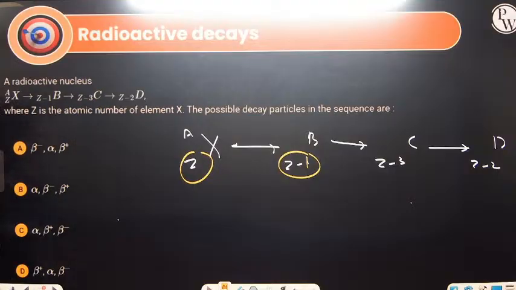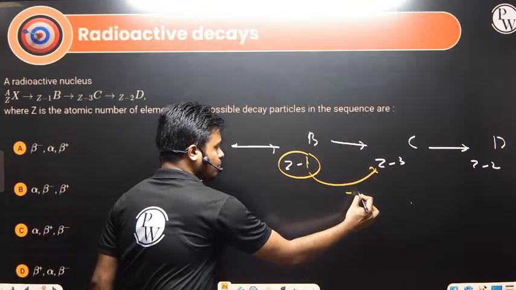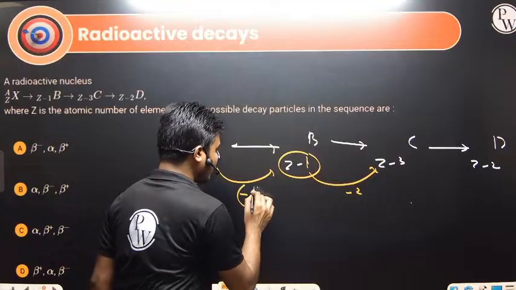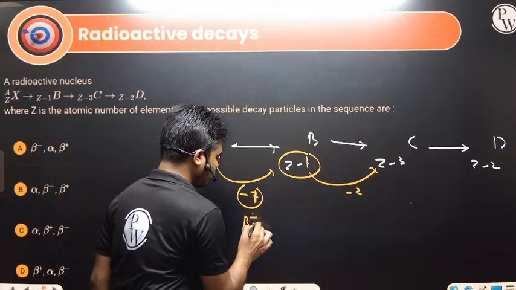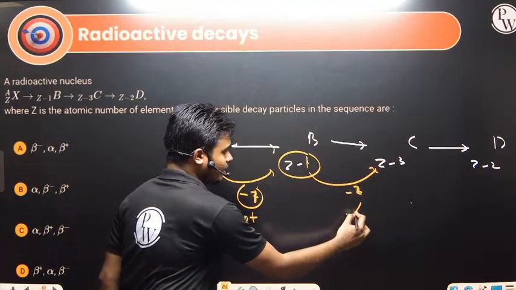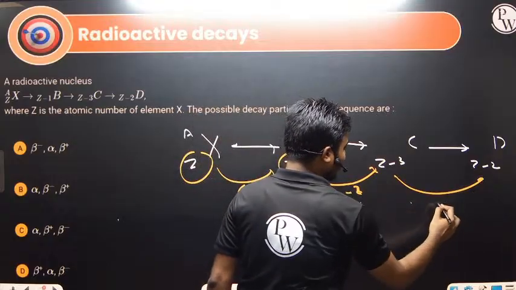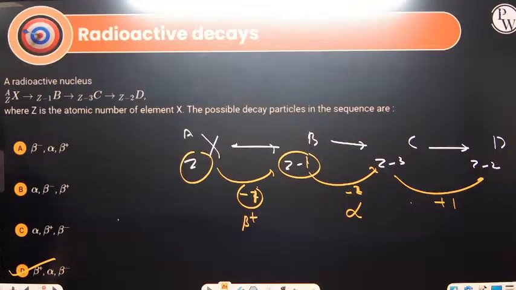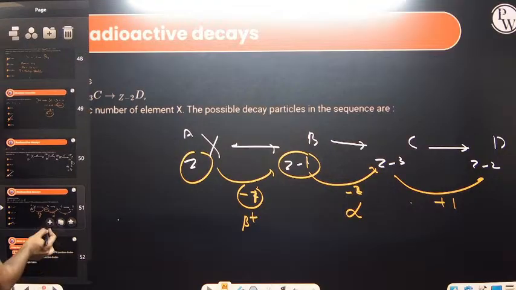After that, atomic number decreases by 2, so this is an alpha particle. Then atomic number decreases by 1, so a beta plus decay happens during this. And then atomic number increases by 1 again, so this is beta minus decay. So this is beta plus, alpha and beta minus decay.